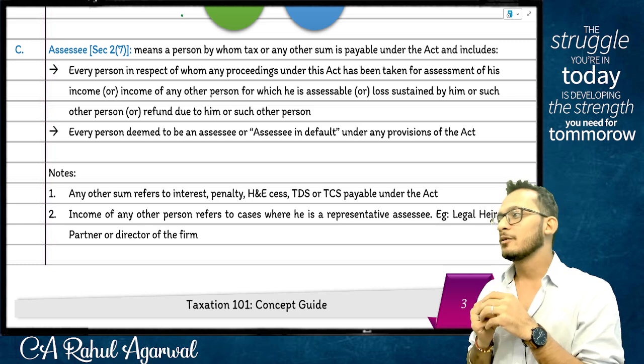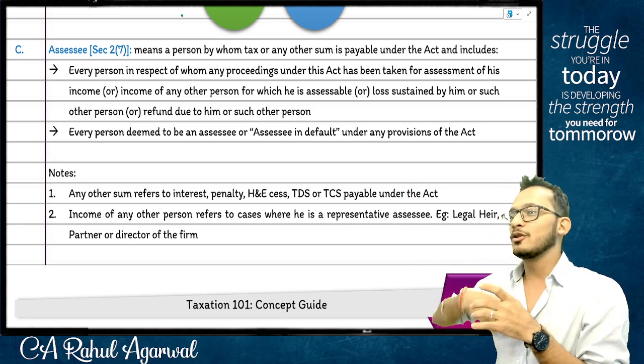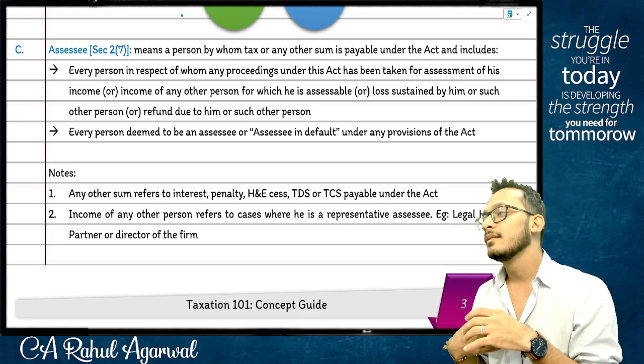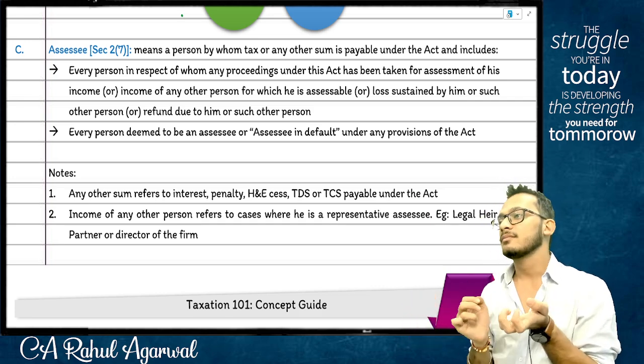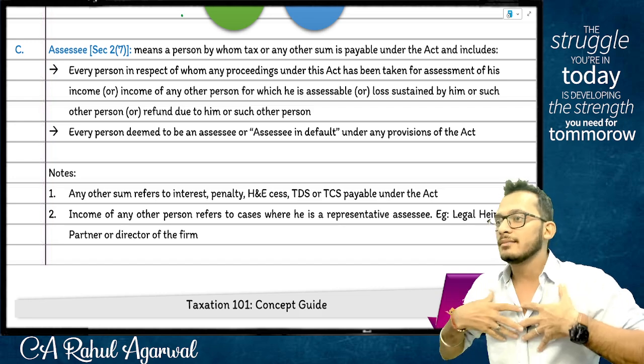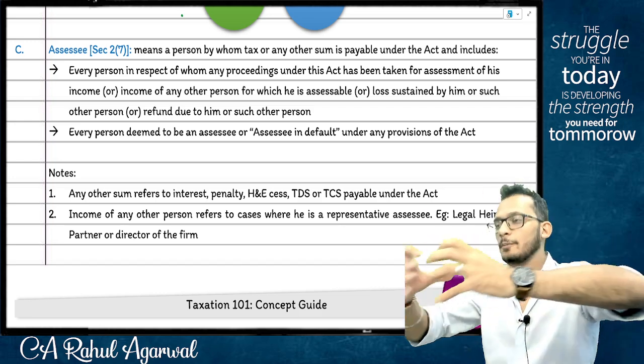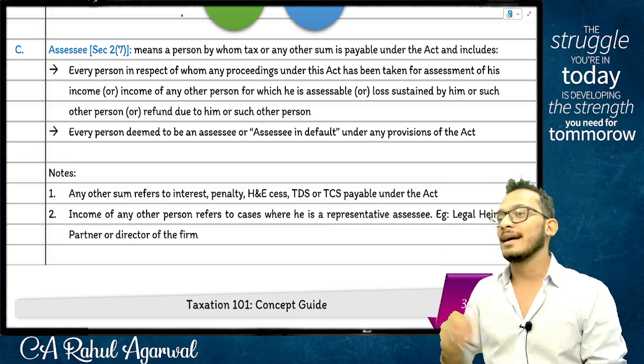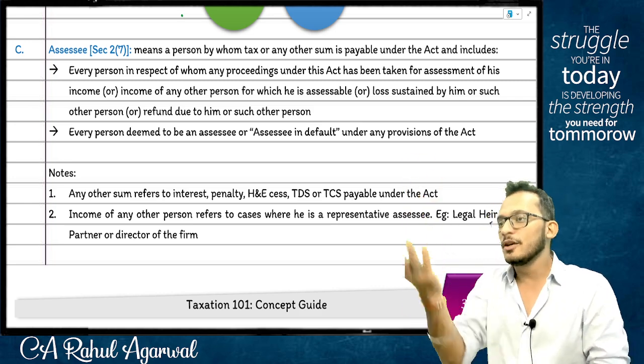Not give me 1 rupee. Yes or no? Yes. Now that guy comes back to me and says, Rahul, pay. I'm like, sir, I also don't have, because the money was not earned by me. The money was earned by the AOP. So if you want to collect tax, go collect from the AOP. Who is the AOP? You only.